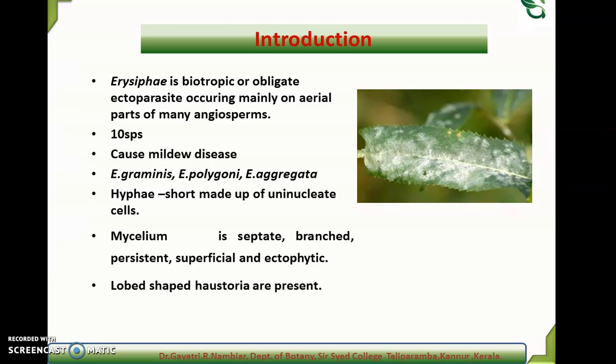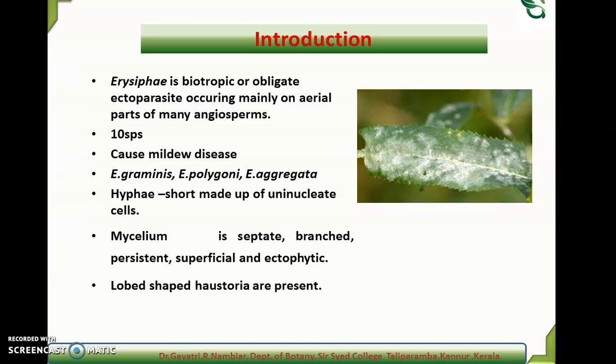Some of the common examples of Erysiphe are Erysiphe graminis occurring on grasses, Erysiphe polygoni occurring on peas, then Erysiphe aggregata mainly occurring on spices. And all the species cause mildew disease.